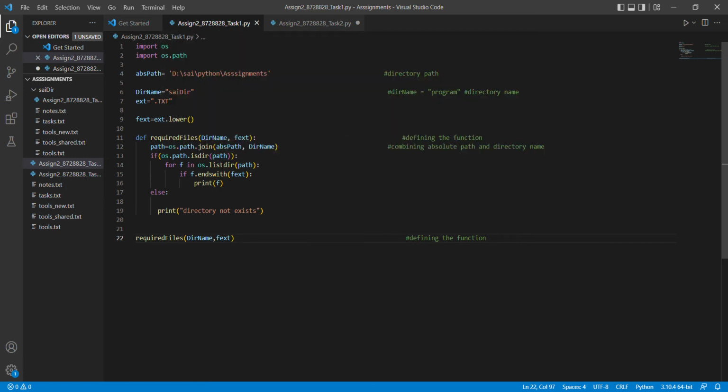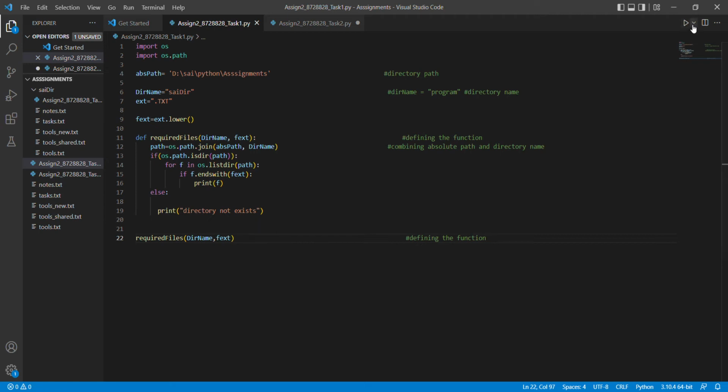Let's check the logic. If os.path exists, for f in os.listdir, f is nothing but the file which we have given here. If it ends with the extension which we have given here, if it finds the extension of the same file, it will print. If not, print that the directory does not exist. This is the extension which we give. It will check with the logic of the extension. If it finds it, it directly prints that file, or else prints that the directory does not exist.